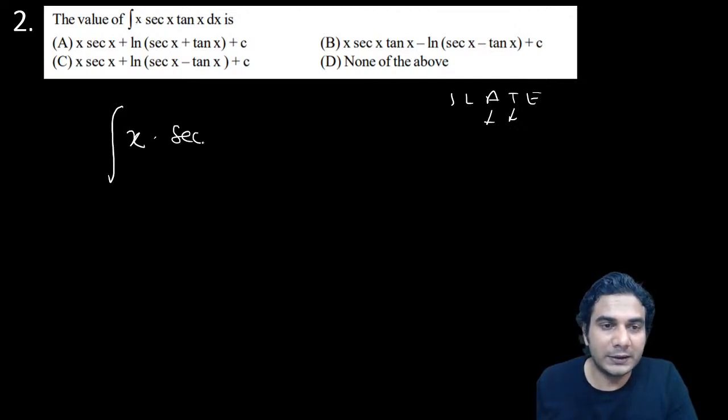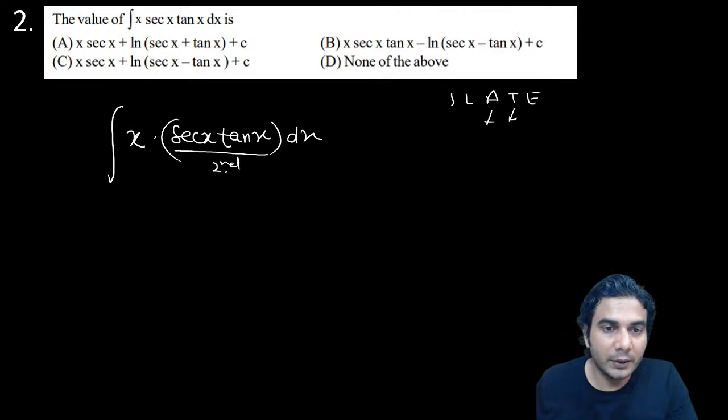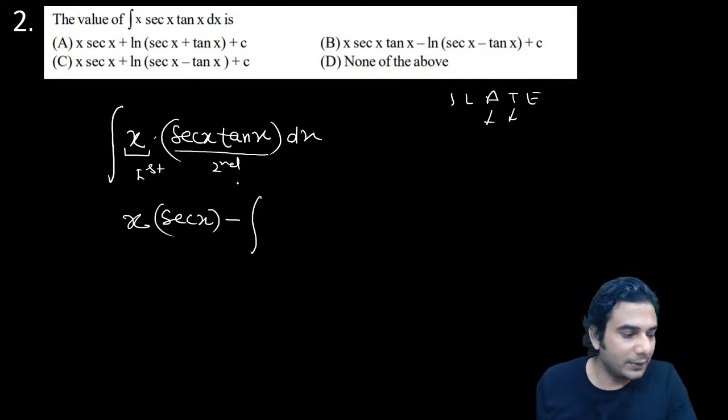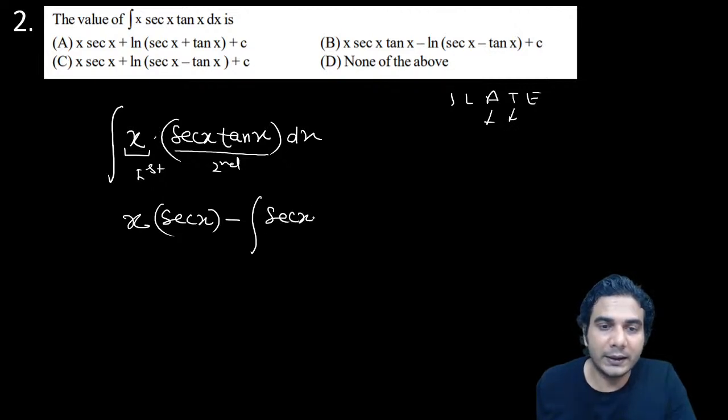x into, we'll separate this sec x into tan x dx. So this will be your second function, all right? And this will be your first function. So first function x into integral of sec into tan. I'm directly writing integral of sec into tan is sec x, right? So sec x minus integration of differentiation of first. So differentiation of x is 1, right? And integration of sec into tan is again sec x. So I'm directly writing the derivative and antiderivative of these two functions respectively.